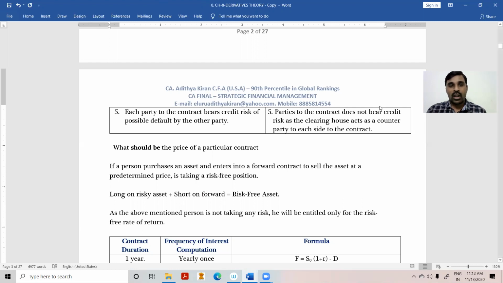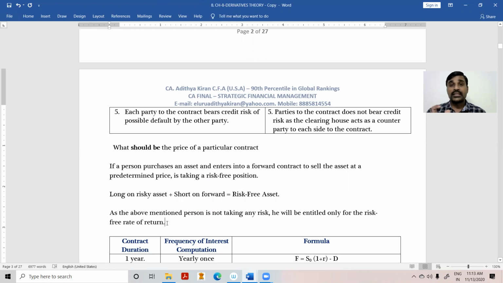So long on a risky asset plus short on a forward is equal to a risk-free asset. When you purchase a risky asset, it involves risk. When you take the reverse position in a forward contract, that risk will be nullified. You'll end up with a risk-free rate of return, therefore you'll be eligible only for the risk-free rate of return.